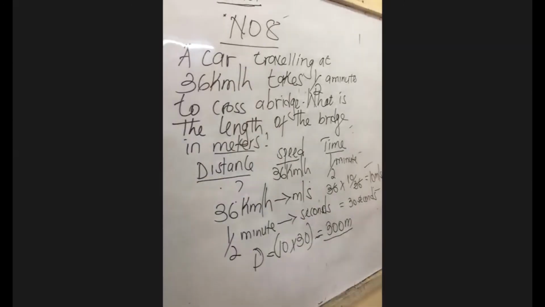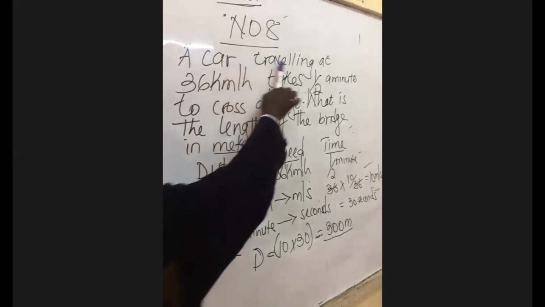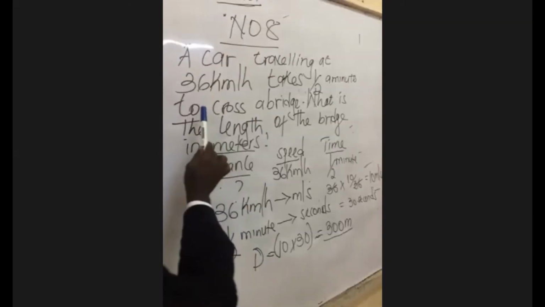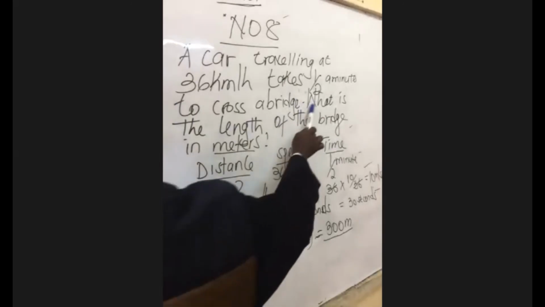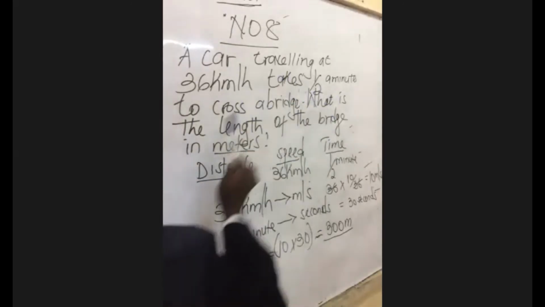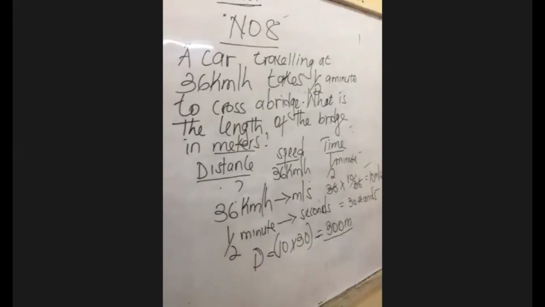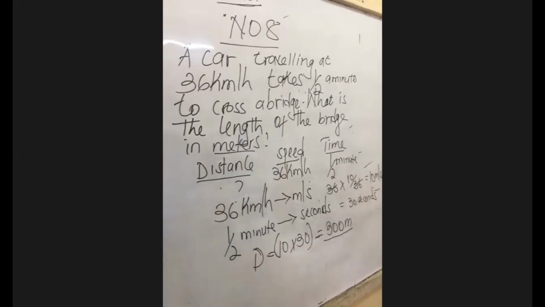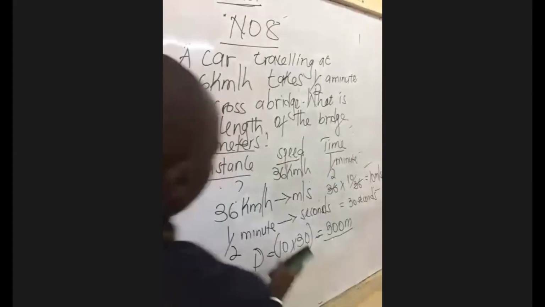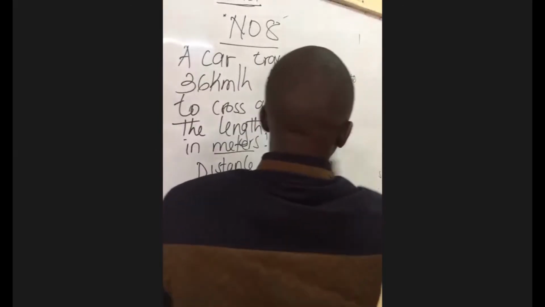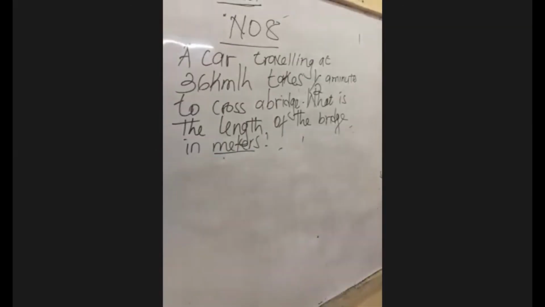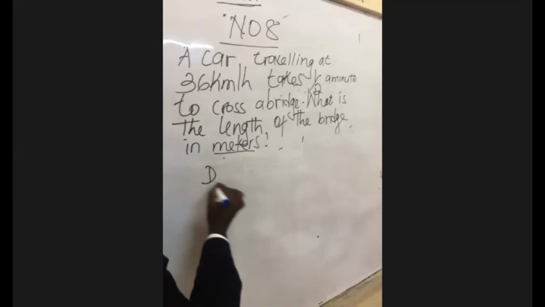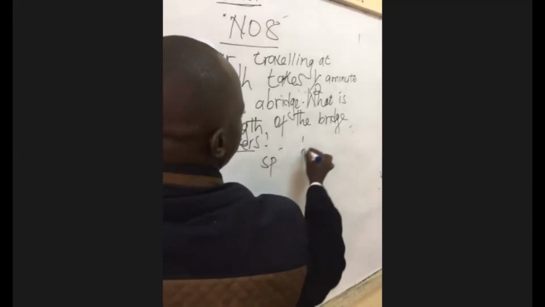So let me emphasize something here. A car traveling at 36 kilometers per hour takes half a minute to cross a bridge. What is the length of the bridge in meters? The first thing you should do is write distance, speed, and time.